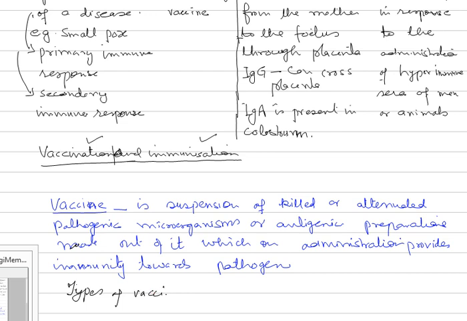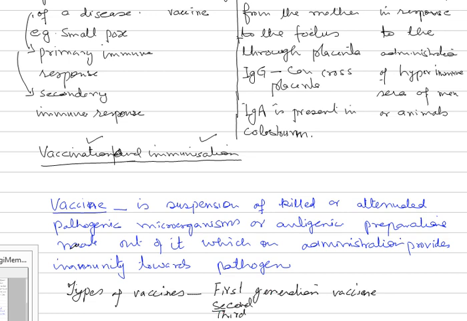Types of vaccines. Now, in a broader sense, we call them generation vaccines. So there could be first generation vaccine, followed by maybe second generation, then maybe third generation.